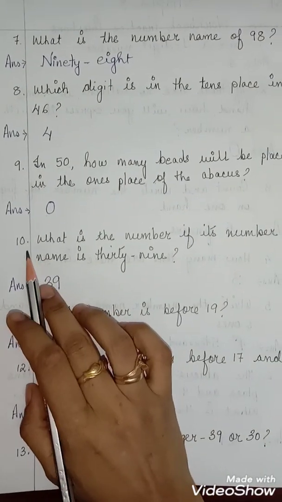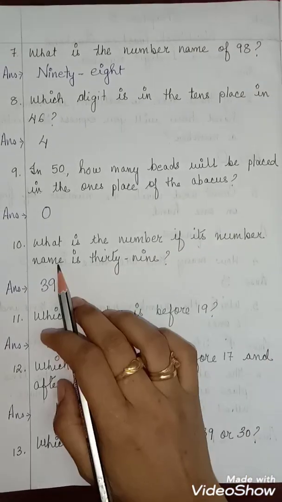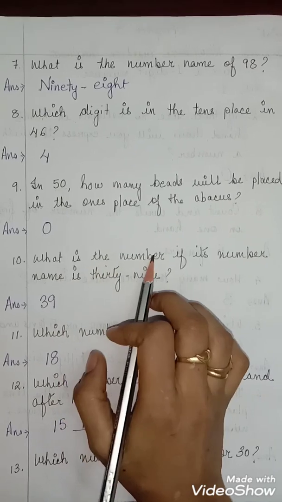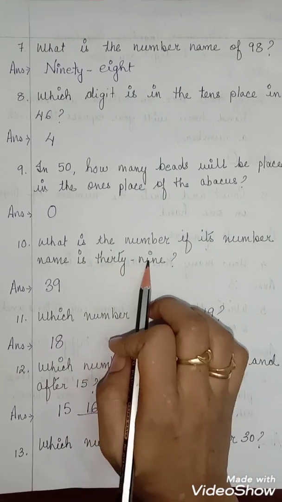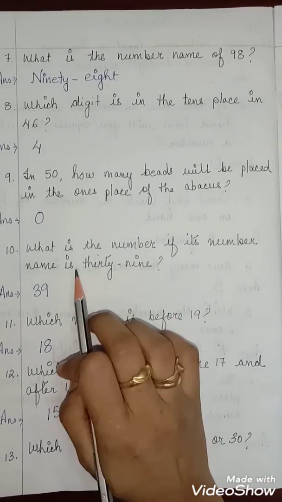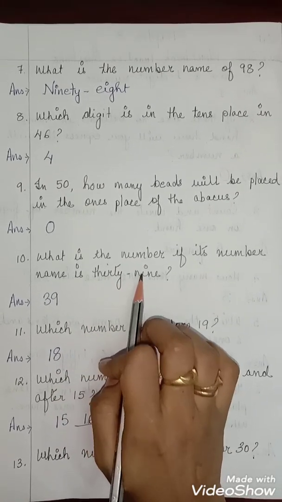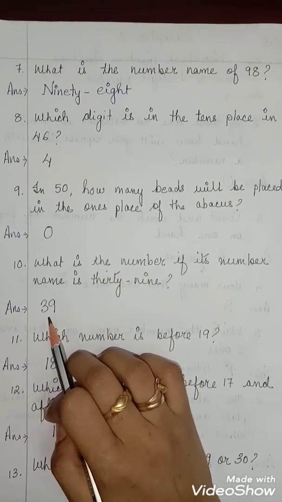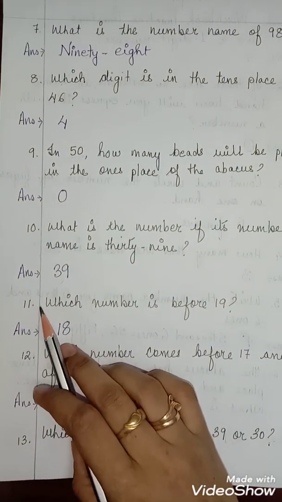Now come to question number 10. What is the number if its number name is 39? In question number 10, the number name is given. Now you have to write it as a number. So 39, this is the spelling. You have to write it as a number. So 39. Right, children?